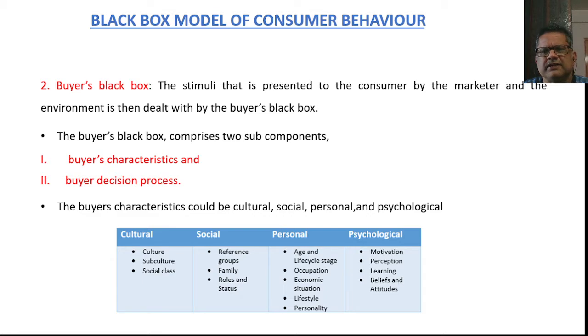The last one is the psychological aspects, which depend on the motivation levels of a consumer to buy a product or not, the perception levels of a consumer on the product, the learning which a consumer goes through during the buying process, and the beliefs and attitudes a consumer has towards a brand or a product.